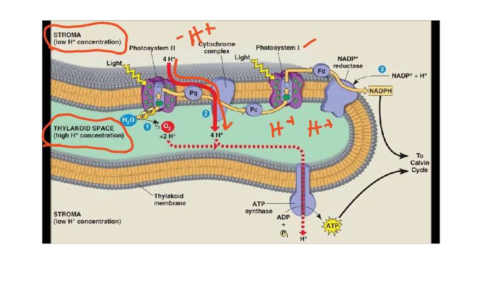There's no other way out because please remember it's a phospholipid bilayer. Ions cannot cross it. So the only way they can come out is through the ATP synthase. And when they pass through the ATP synthase, that's when ATP is made. And this ATP is going to be used in the Calvin cycle, which is going to take place in the stroma of the chloroplast.